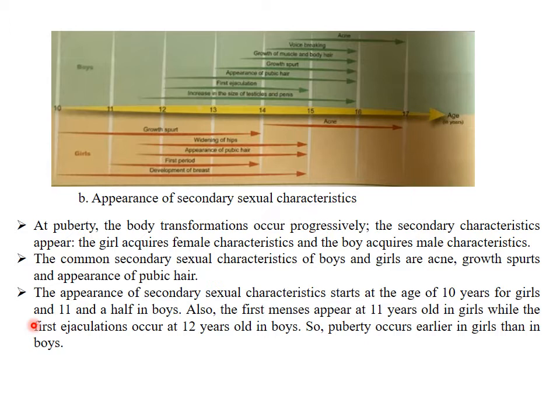The appearance of secondary sexual characteristics starts at the age of 10 years for girls and 11 and a half in boys. Also, the first menses appear at 11 years old in girls. Menses, or menstruation, is a woman's monthly bleeding that we often call period. The first ejaculations occur at 12 years old in boys. Ejaculation is semen emission, a whitish liquid, by the tip of the penis. So puberty occurs earlier in girls than in boys.